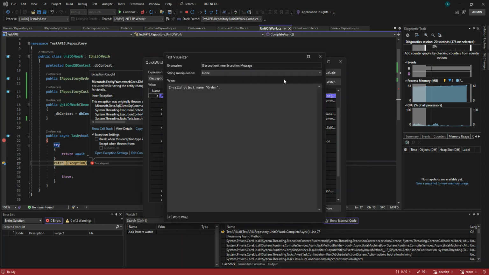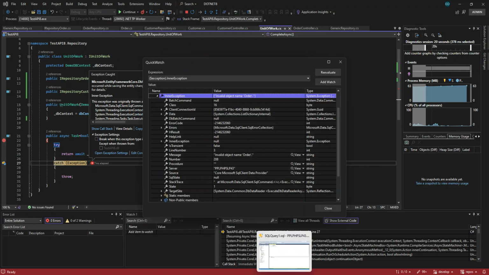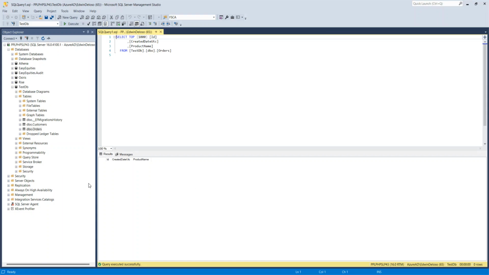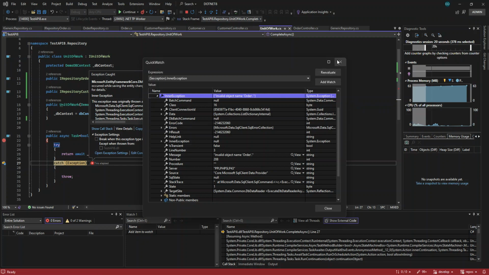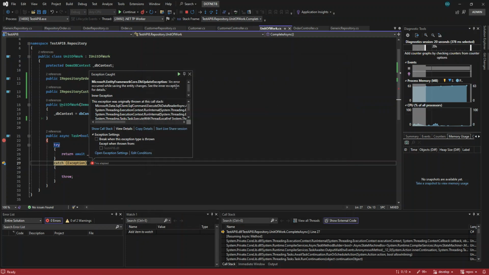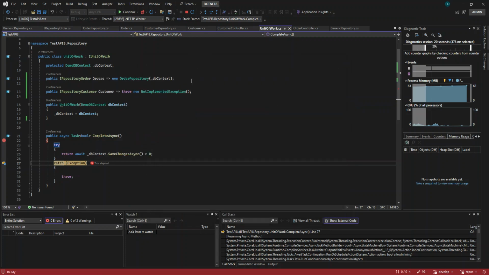This is the issue. What is our database here? It's orders. I think that's the problem, because the database has orders and this is order.